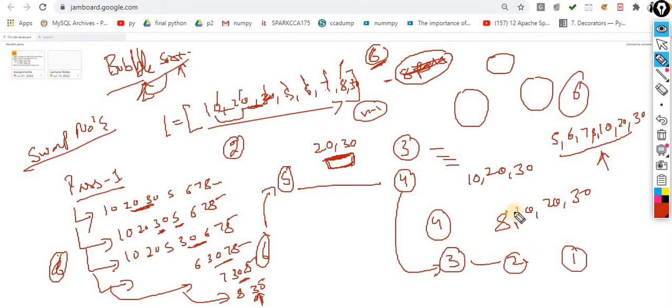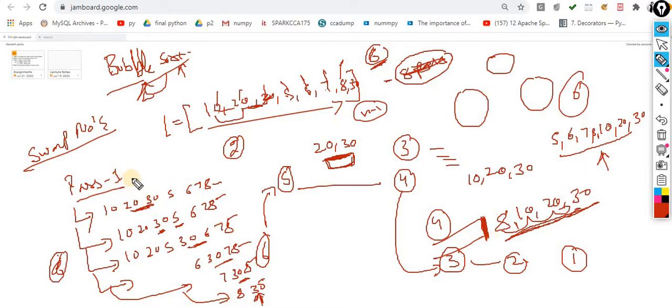Observe my scenario, this one. Let's suppose this much data is in sorted order. So there is no need to compare it. Why should I compare it? I just have to perform the activity prior to it. That's it. This is a kind of optimization. So this concept is called bubble sort.